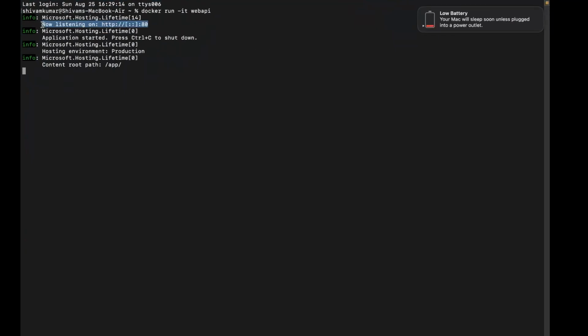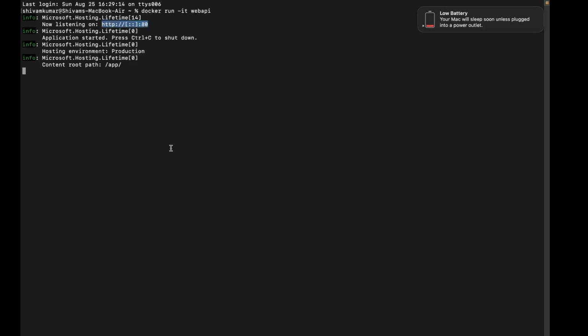Because this is running inside your container, right? And a container is an isolated entity. Anything that is inside the container, you can't access from the outside until you want. By default it is completely isolated, right? So how can we access from our local machine the application that is running on port 80?